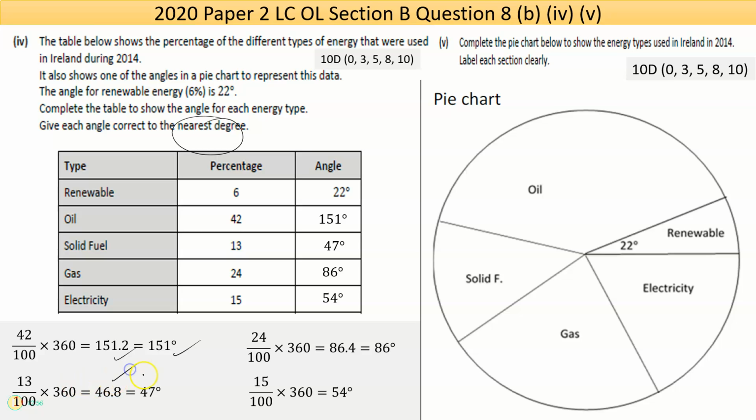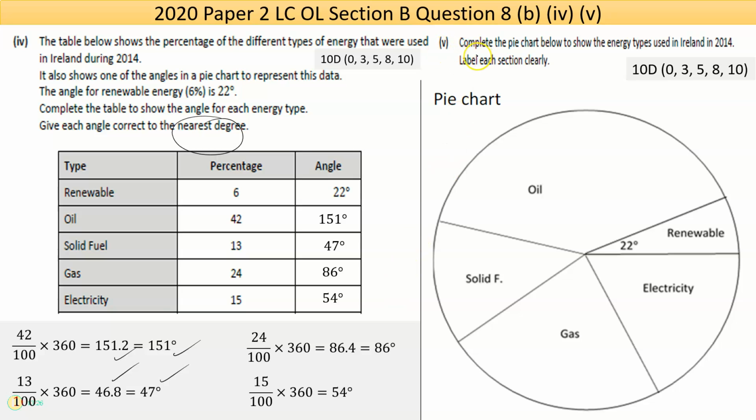That gives me 46.8 on the calculator, which I round up to 47. Then gas is 24 of the 100%. That's around a quarter. Multiply that by 360, and that's equal to 86.4 degrees. Now round that, it rounds down to 86. Now the last one, you can just take them away if you want, or use the same, I suppose, criteria. 15 divided by 100 by 360, that gave me directly 54.